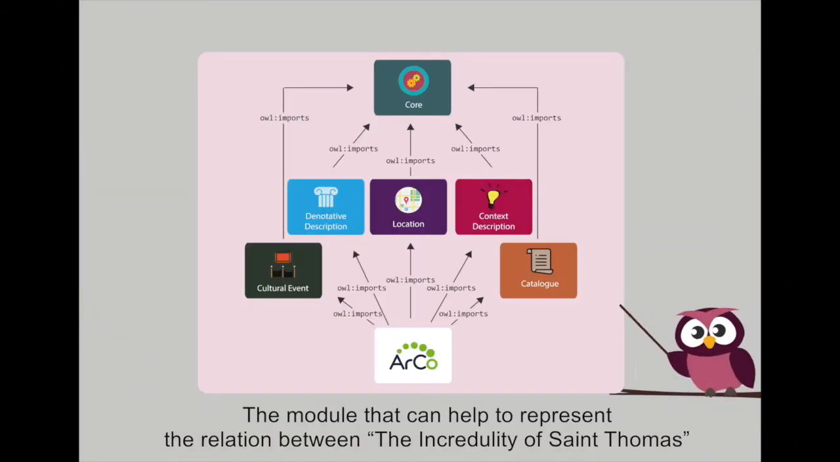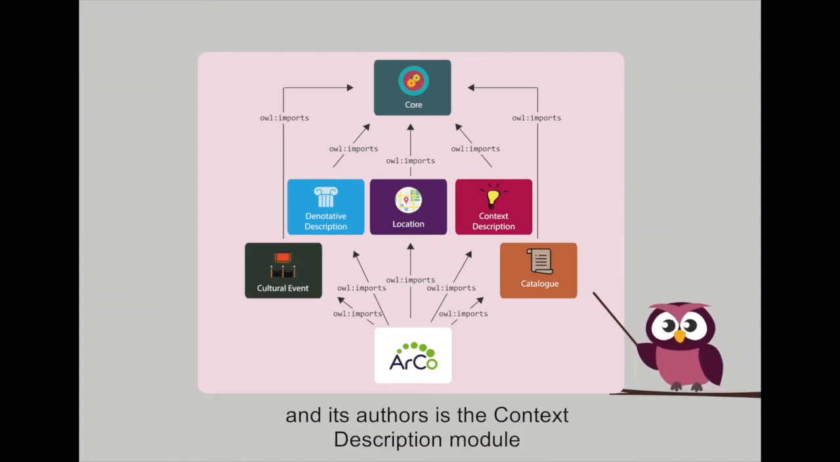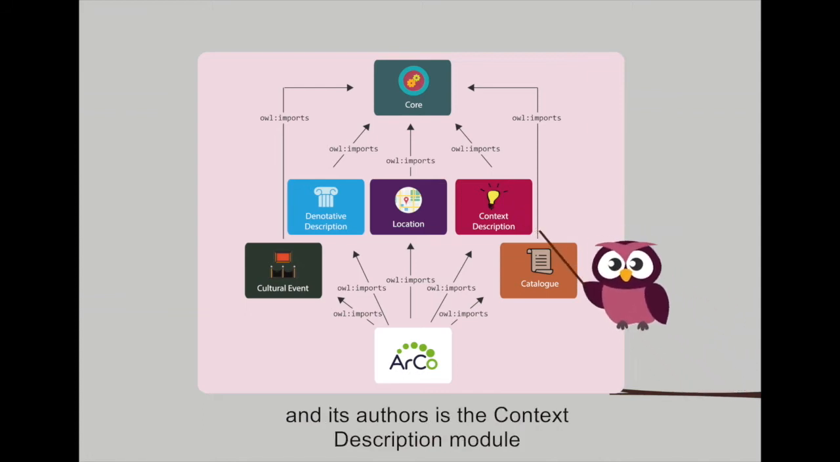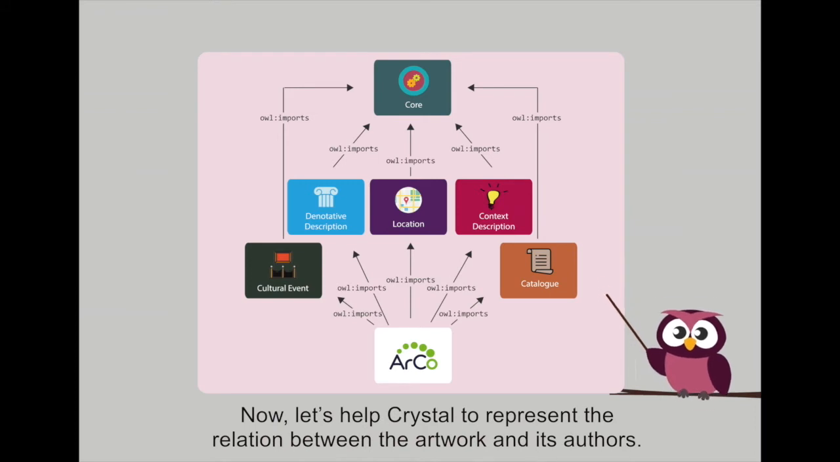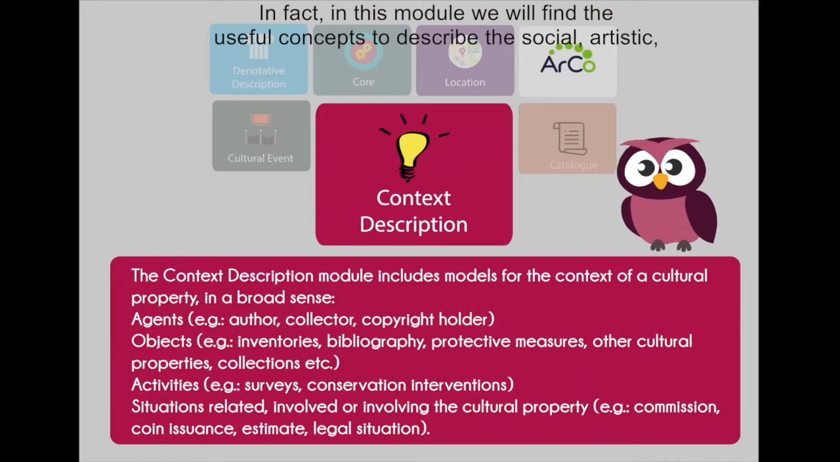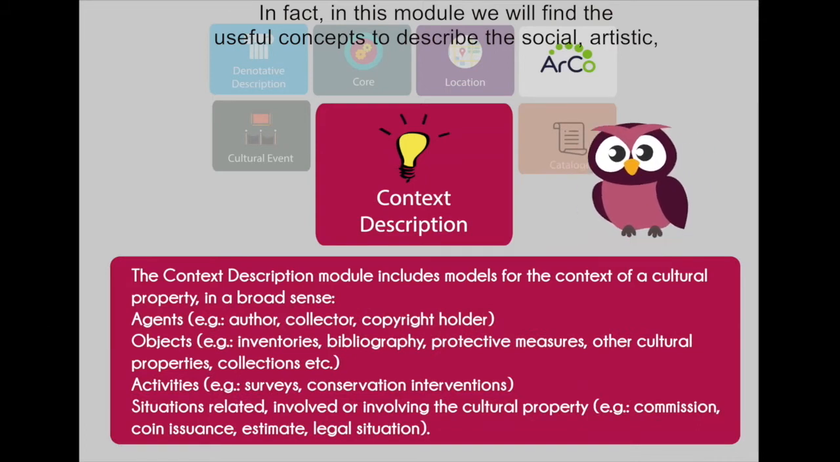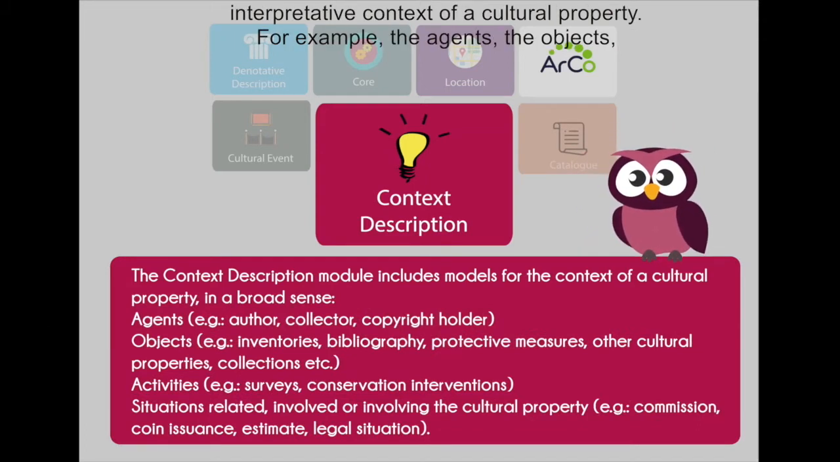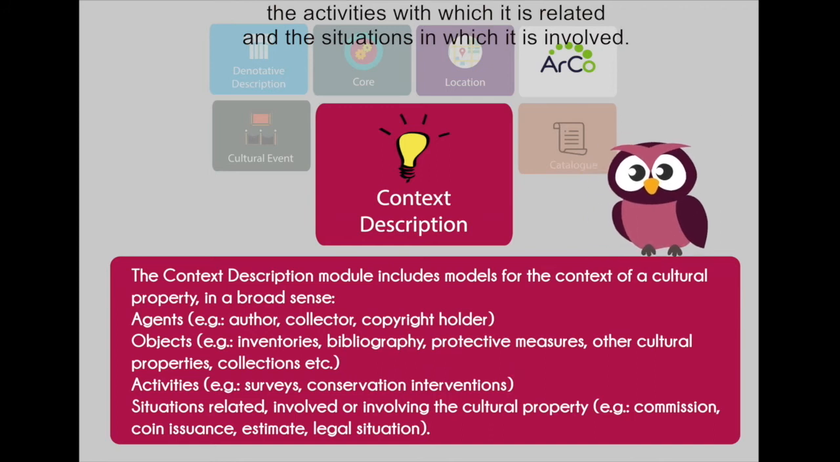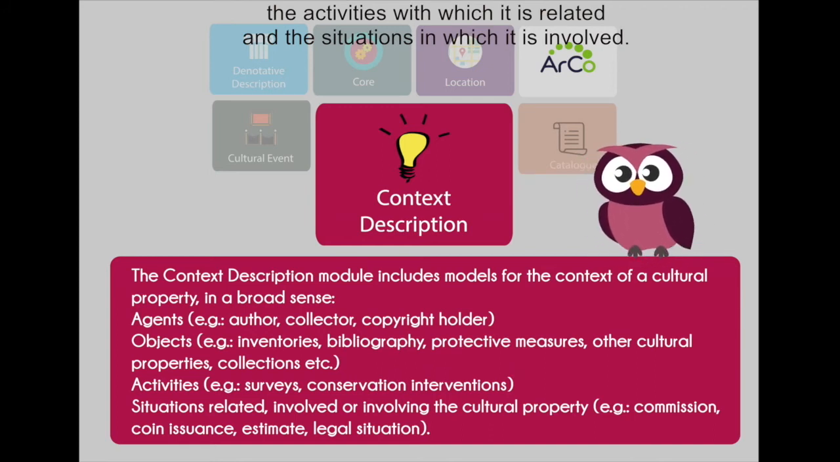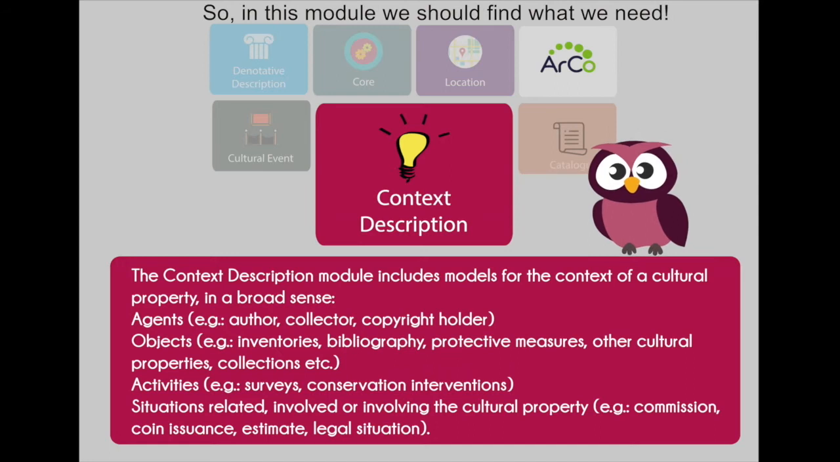The module that can help to represent the relation between the Incredulity of St. Thomas and its authors is the context description module. Now, let's have Crystal represent the relation between the artwork and its authors. In fact, in this module, we will find the useful concepts to describe the social, artistic, interpretative context of a cultural property. For example, the agents, the objects, the activities with which it is related, and the situations in which it is involved. So, in this module, we should find everything that we need.